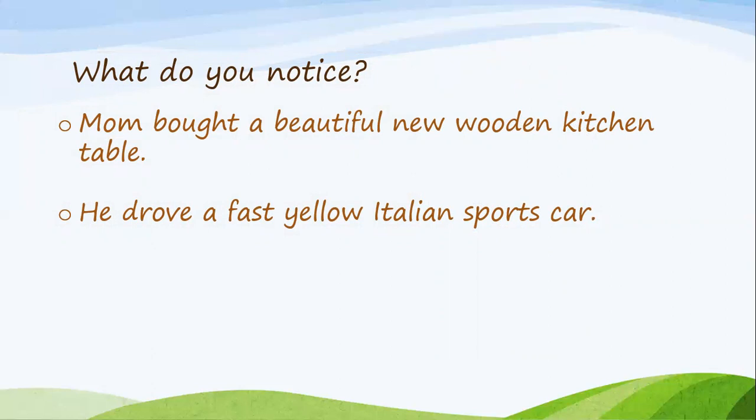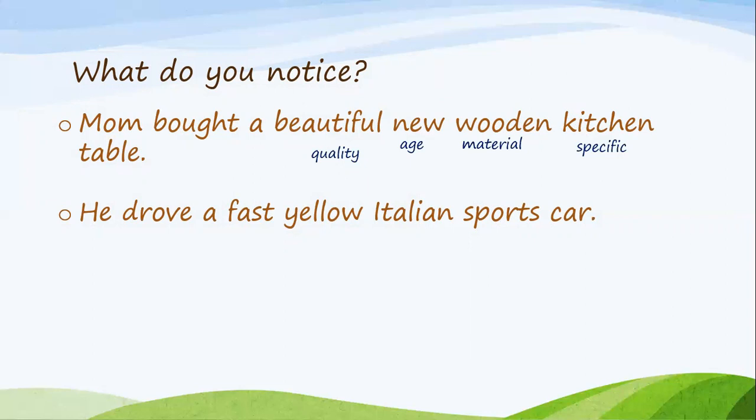Mom bought a beautiful new wooden kitchen table. Wow, now it makes a lot more sense. Beautiful describes the quality. New describes the age. Wooden describes the material. Kitchen describes specifics. It tells you the specific table that mom bought. We followed the order of adjectives. Perfect. Let's go to the second sentence now.